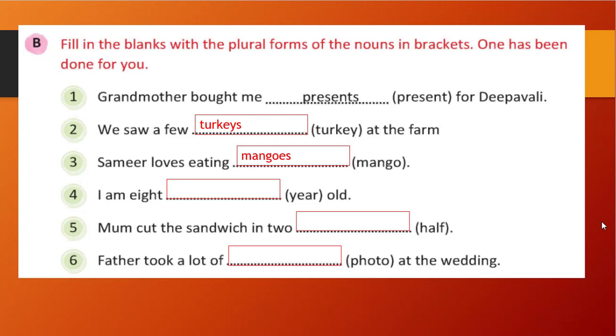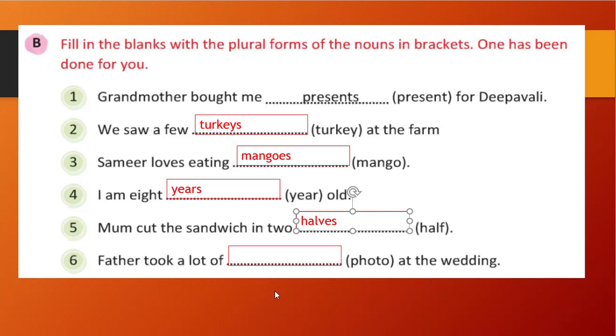See, I am 8 blank space old. See here we cannot apply any particular rule for year. So we generally add S to the end, so it will become years, right? Mom cut the sandwich into half. Half is there, so the ending letter is F. So what do we do? We remove F and we add VES, so halves, right? So the correct answer is, what will be the correct answer? That is halves. Okay.